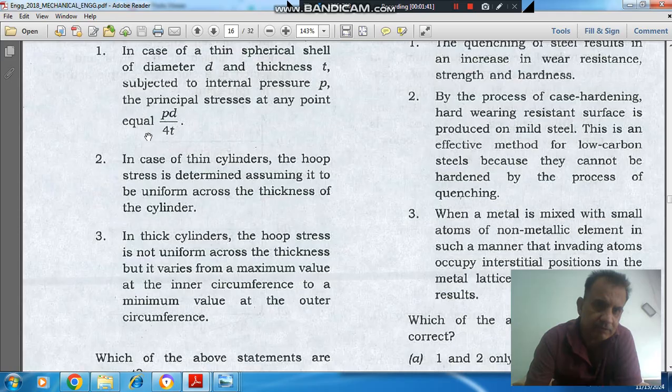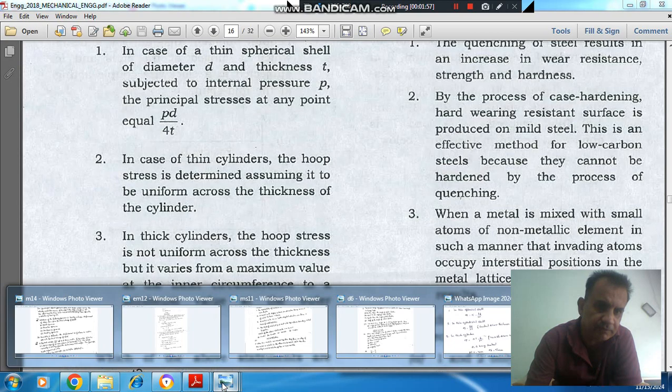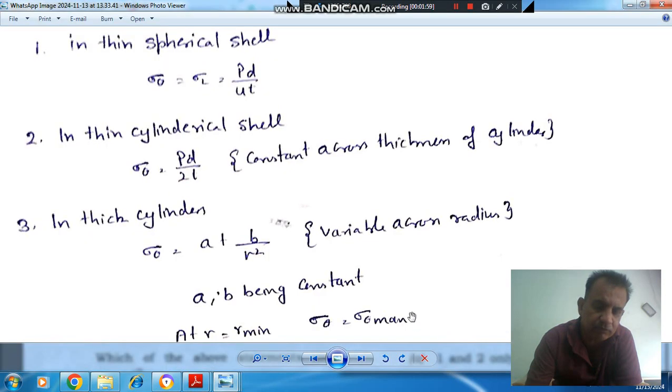So the first statement is sigma theta in case of a spherical vessel is PD by 4t, and the second statement is, in case of a thin cylinder, the hoop stress is uniform. So that is correct. So the second statement is correct. The third statement is about the thick cylinder.